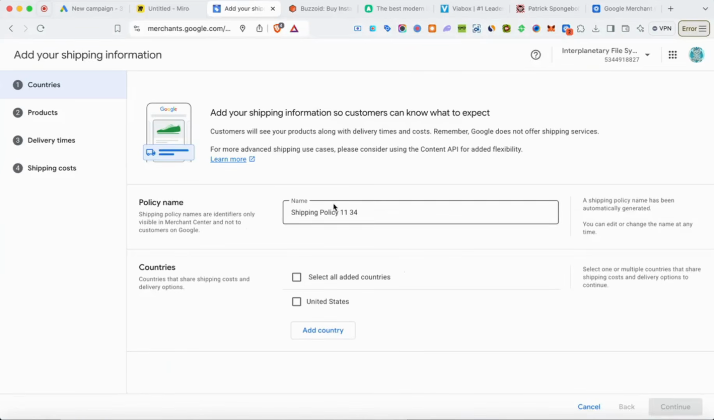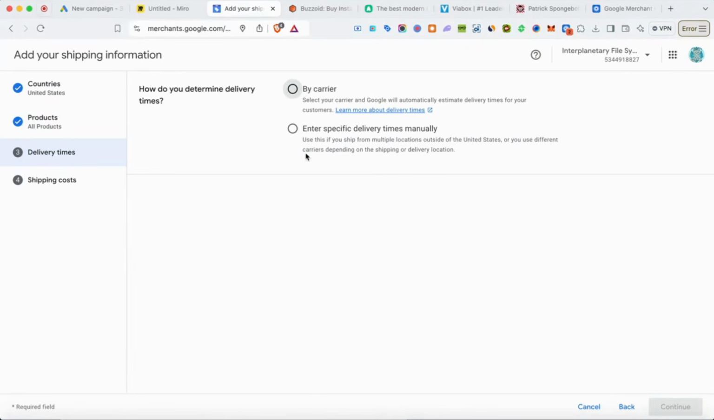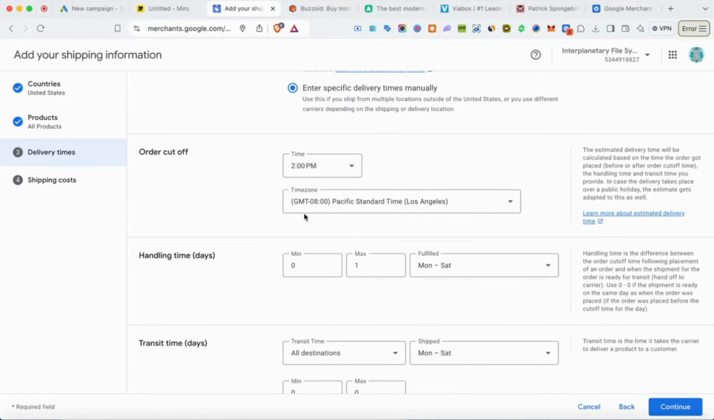All right. And then you want to give it a name. You want to select the country that you're targeting and that the policy is for. And then you want to click on continue. You want to do all products, click on continue, enter specific times manually. And this is where whatever matches on your website matters, right?